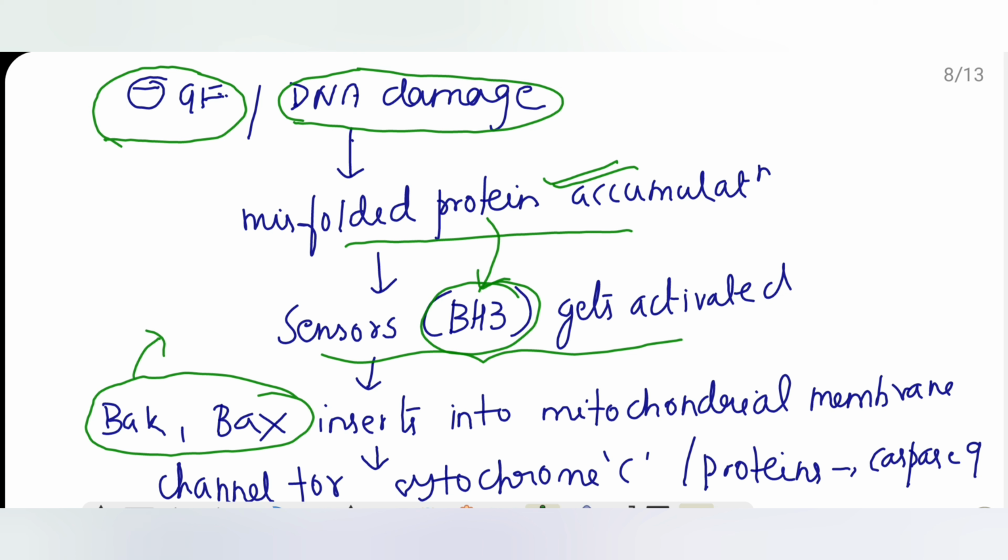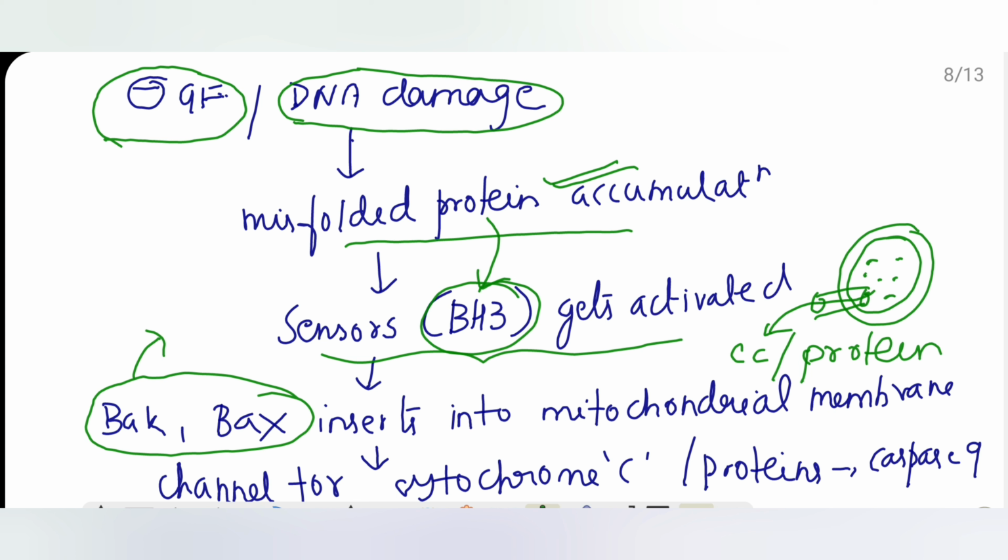What they'll do is insert into the mitochondrial membrane. The mitochondrial membrane is very tight and intact because it contains dangerous cytochrome C enzymes. But BAX and BAK insert a channel, through which cytochrome C and various other proteins from the mitochondria are leaked. They come to the cytoplasm and activate caspase 9. I told you this is our hero in apoptosis.